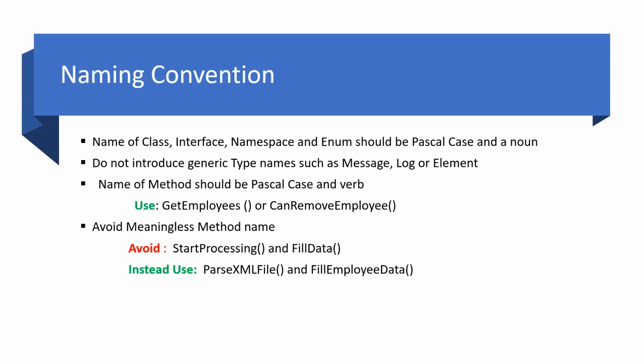Names of methods should again be Pascal case, but verbs, which will be self-explanatory. So let's say if the name is GetEmployees, we can easily understand that the function will get all the employees from the particular database. And if it is returning a Boolean value, we can use Can.